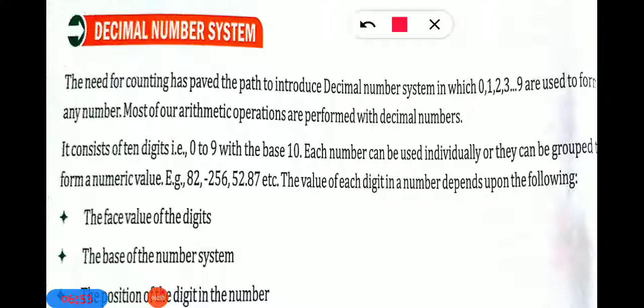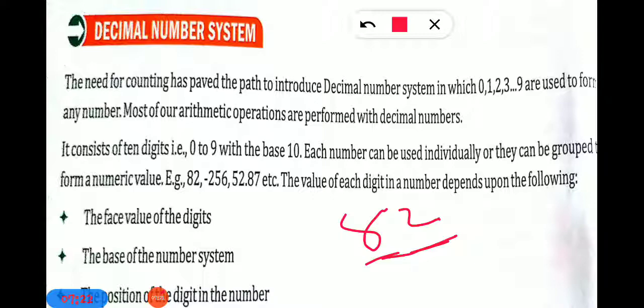Either it can be used individually or it can be used in a group. And also it can be a positive number, negative number, real number and fraction number. Any kind of number you can make using 0 to 9, meaning decimal numbers. After making a group of those numbers, suppose 82, here two digits are used, 8 and 2.